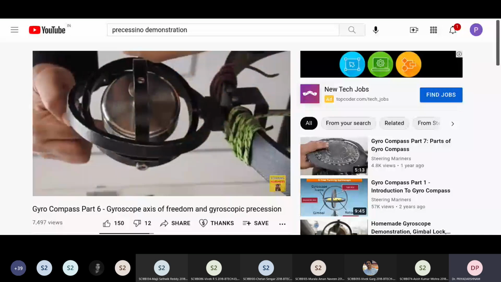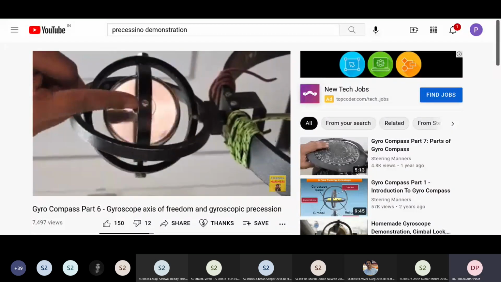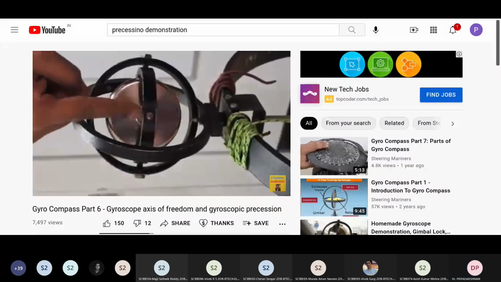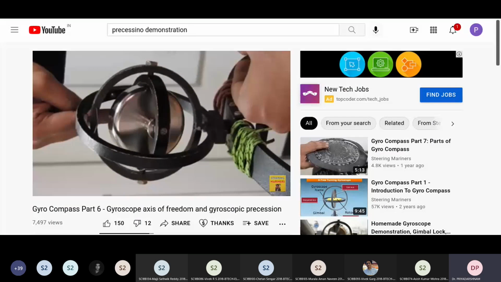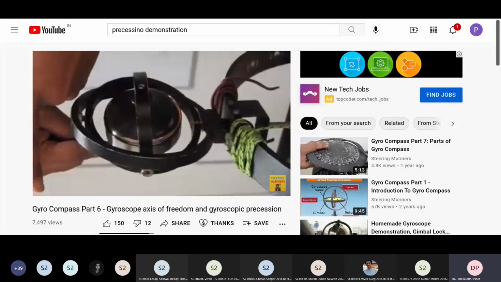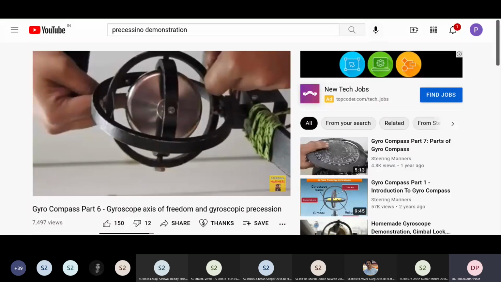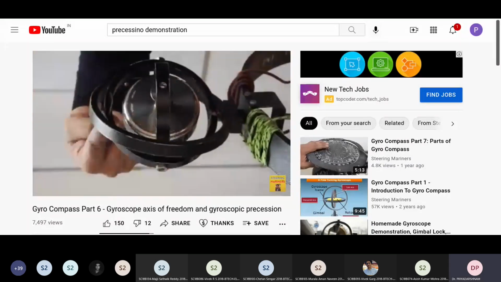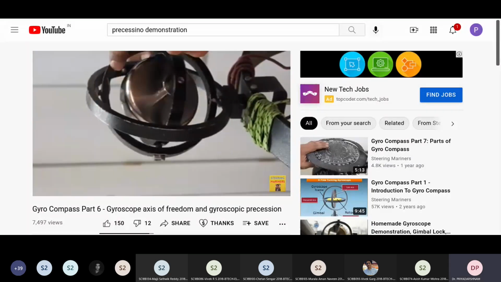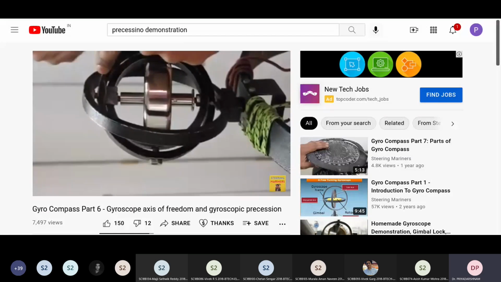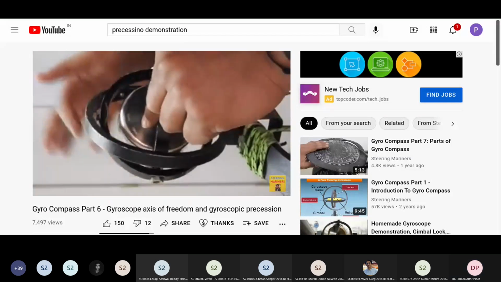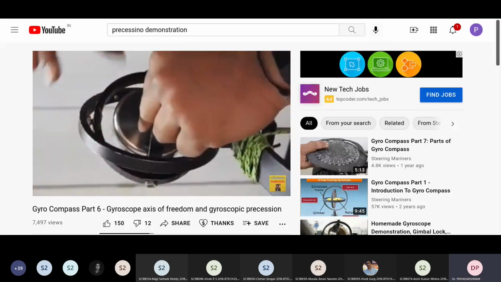So you can see that the inner gimbal moves. When he tries to change the axis, you can see he is trying to change the rotation axis. When he tries to change the rotation axis, then one gimbal outside rotates in a certain direction. So this is what is mentioned.